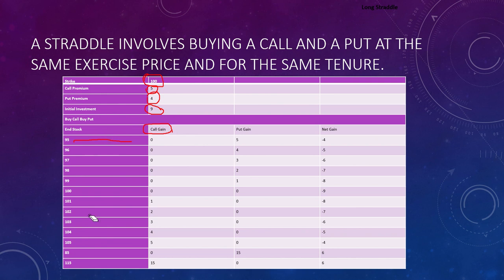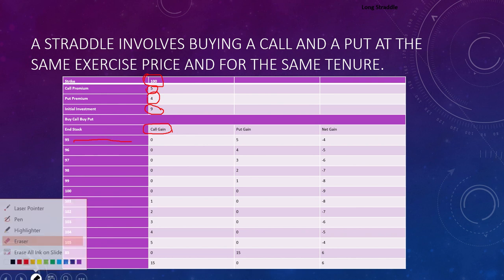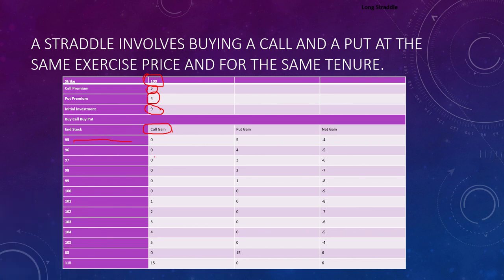So your gain would be 0. If the market price is 96, again it is less than your strike price, so you won't exercise it, because this is your right, not your obligation. So here it is 0.